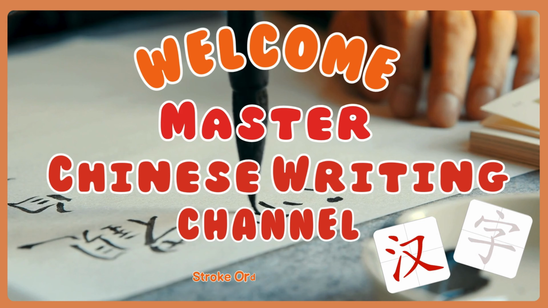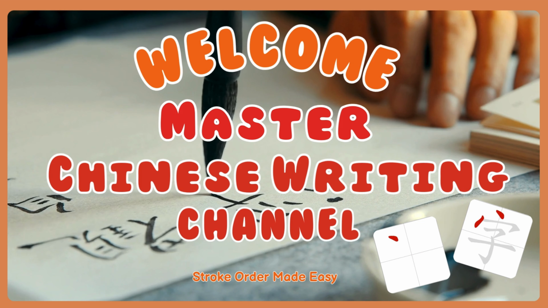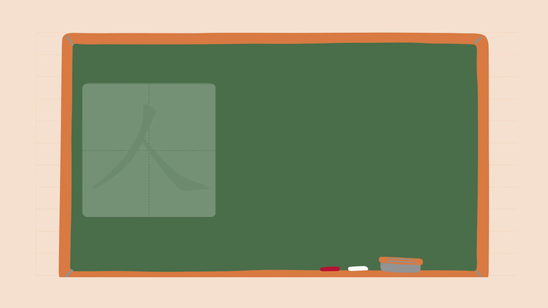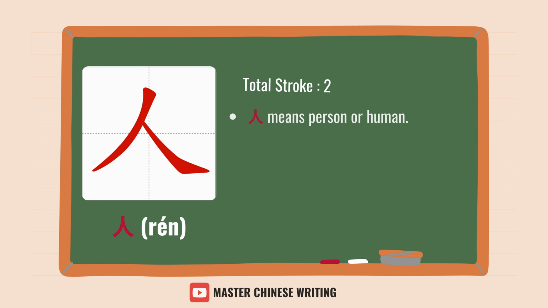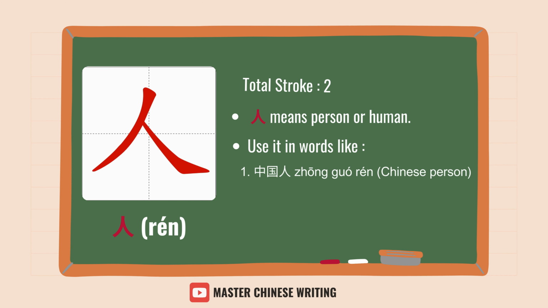Stroke order made easy. 人: two simple strokes, 撇捺. 人 means person or human. Use it in words like 中国人, Chinese person, or 大人, adult.